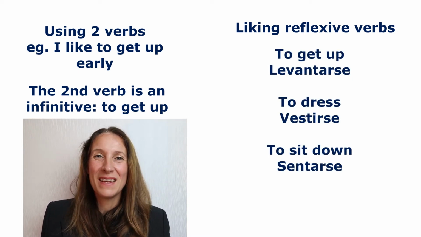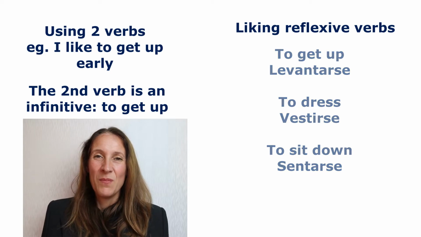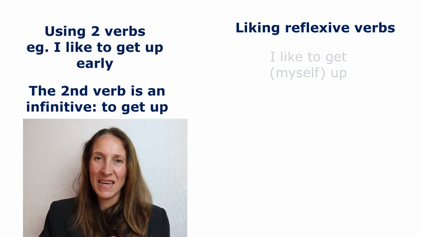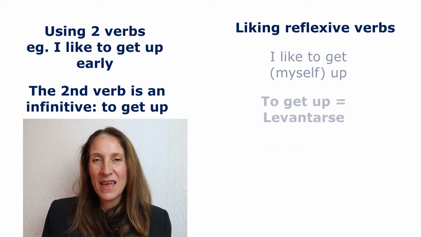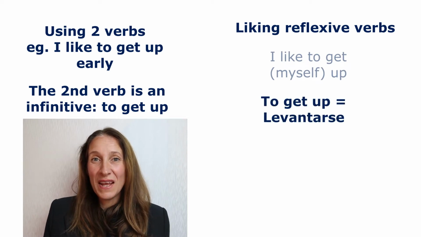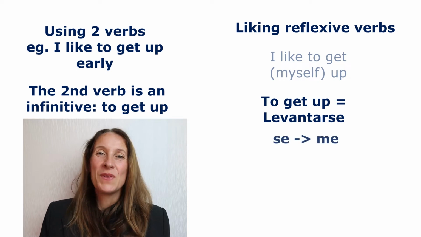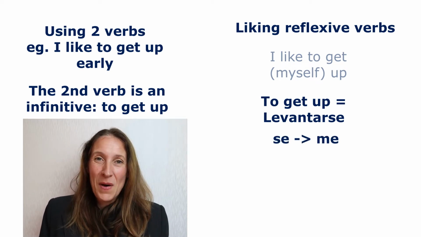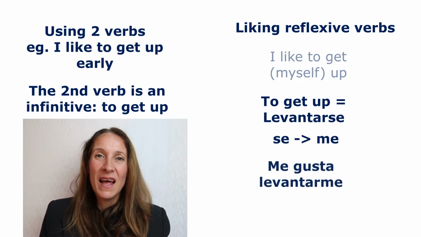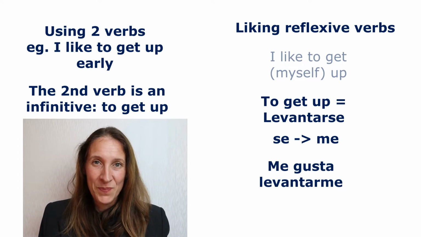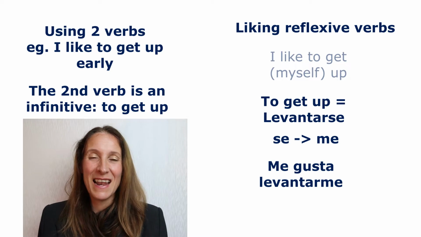That's the reflexive pronoun. But if I'm saying I like to get up, that se changes to the reflexive pronoun that I use for myself, okay? So, I like to get myself up is me gusta levantarme. Me gusta levantarme a las 6 de la mañana.